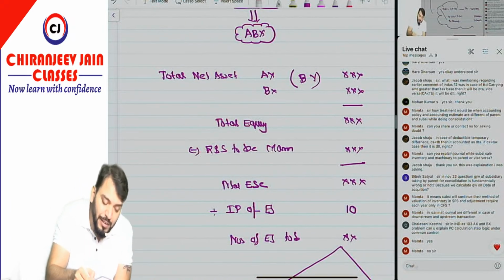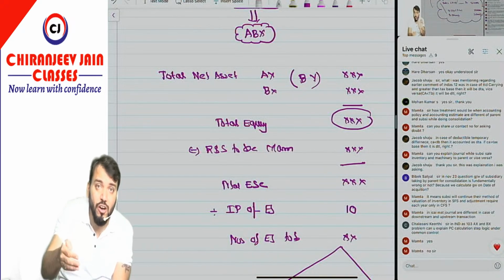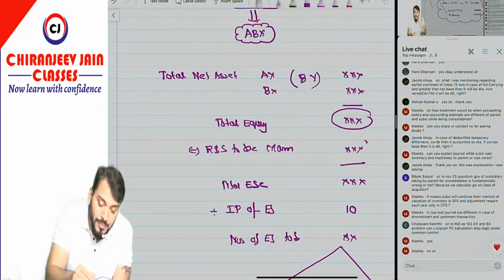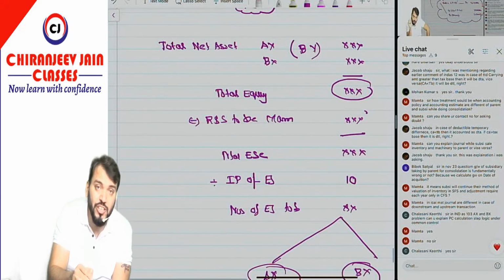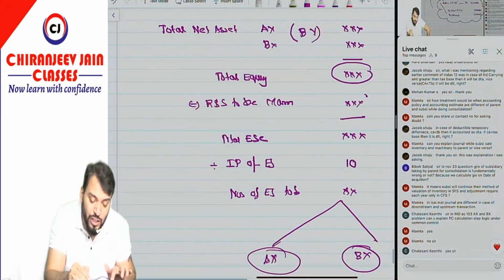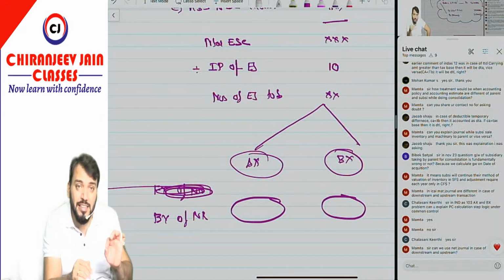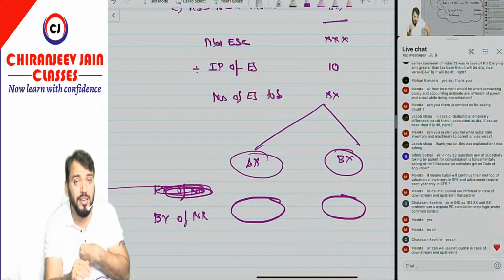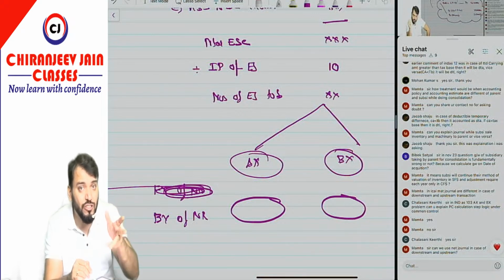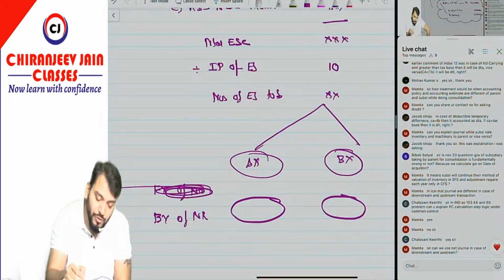Concept you understood. First, find out total equity. Total equity is nothing but total net asset to be incorporated at book value. From that minus reserve and surplus to be maintained, because the pooling of interest method requires that. So this becomes total equity share capital divided by issue price. This will become the number of equity shares to be issued to the AX and BX owners. Then allocate in the ratio of book value of net asset of AX and BX. However, it should be fair value from my point of view. Means from my point of view, the ICAI solution is not correct in that regard, but we will follow the ICAI solution in the exam only. So you also do that.